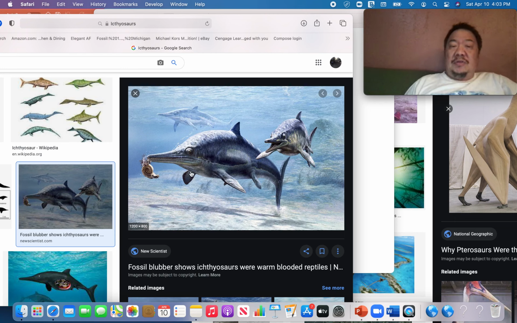They hunted in the oceans. If you look carefully, you can see the sets of razor-sharp teeth in here. Those would be used to tear apart the shells of cephalopods or fish or squid or shrimp or anything that they could eat.